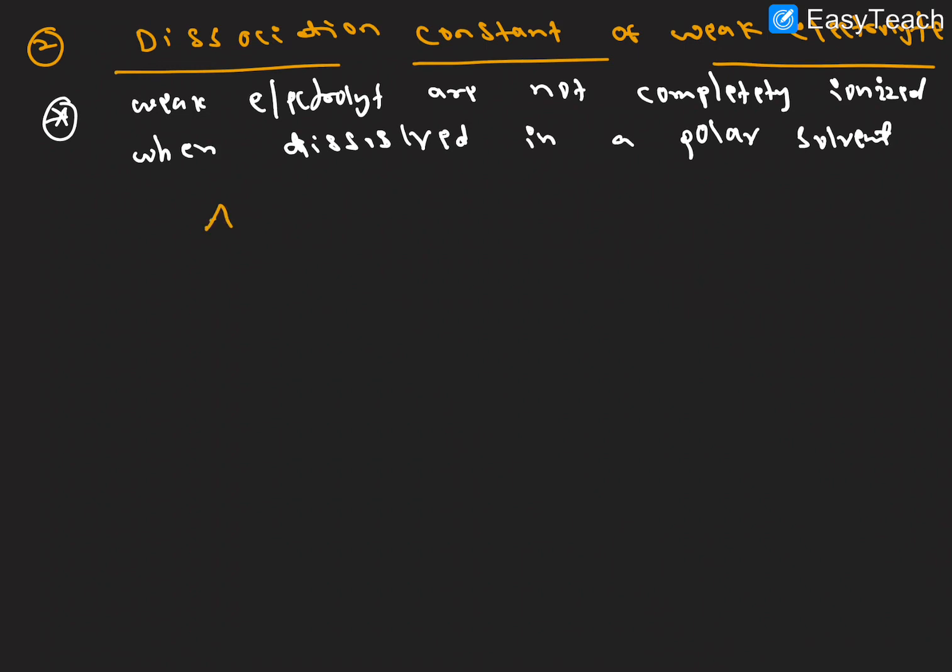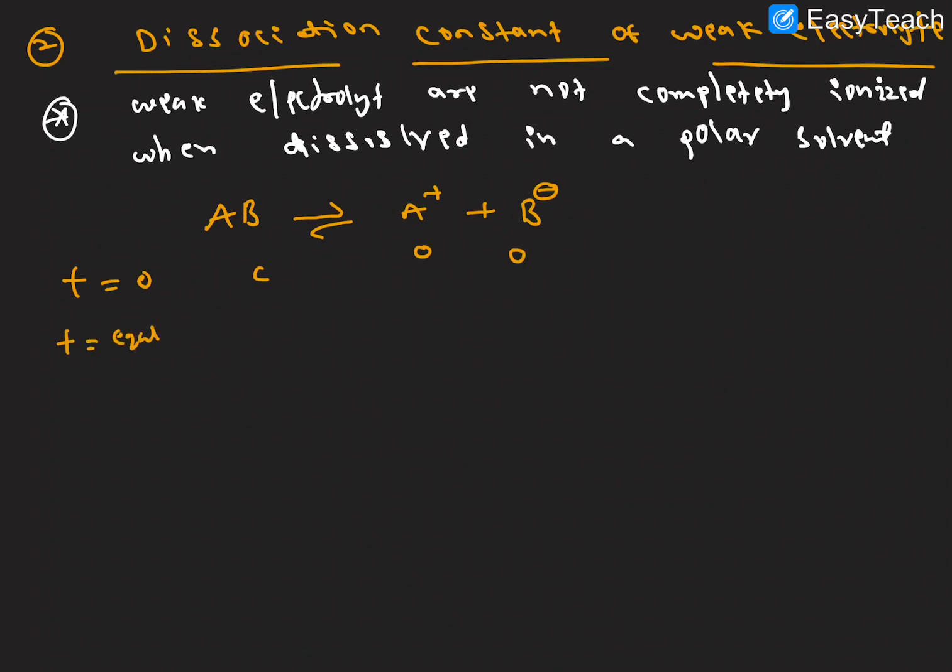Generally, take the weak electrolyte AB, dissociated into A plus ion and B minus ion. At initial time the concentration is C, and 0, 0.